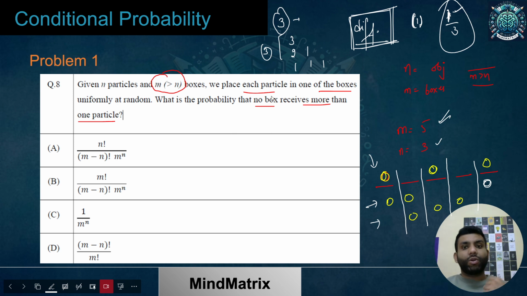But if I talk about the total number of ways you could have put, just remember the case of distribution, the last case, that you must know how you can divide the number of particles or objects into maximum 5 parts. If the case is over here, m number of boxes you are having. So I'm taking with respect to this thing. Okay, m is equal to 5, n is equal to 3. So then the answer would be the number of ways in which you can divide 3 into maximum 5 parts. So answer would have been 1 by 3.